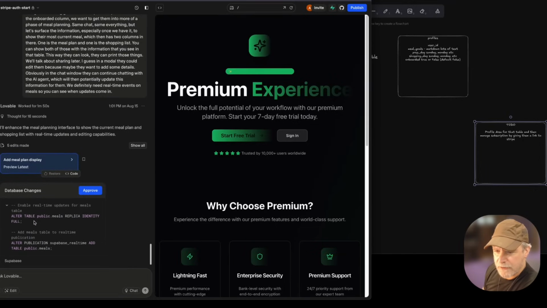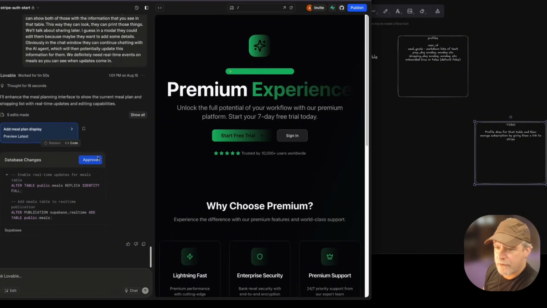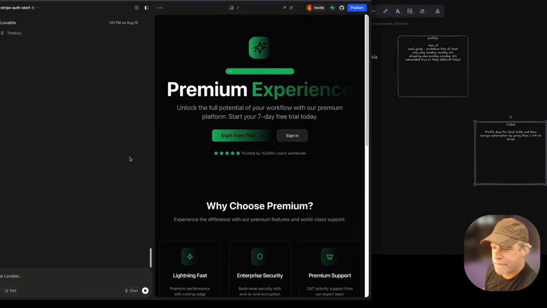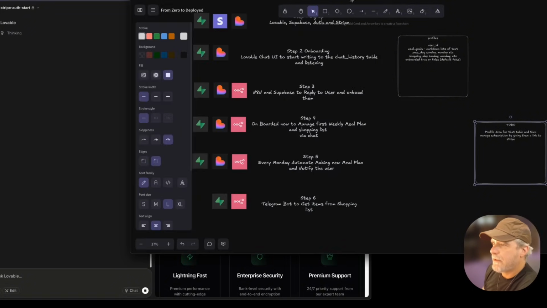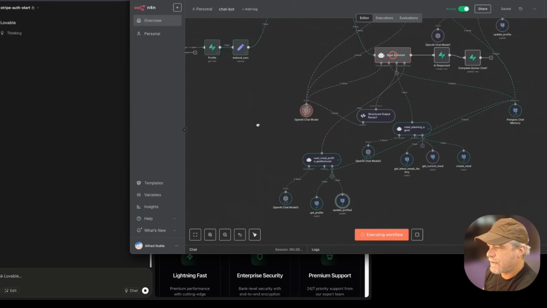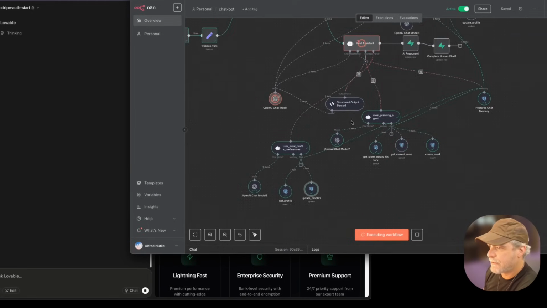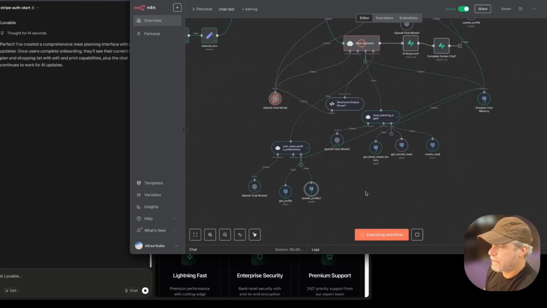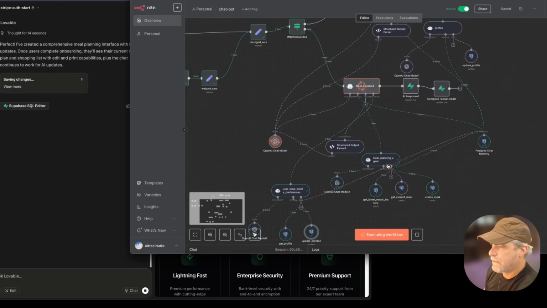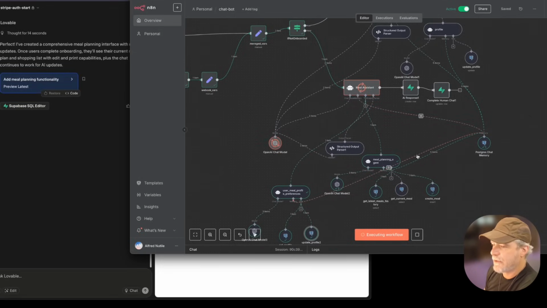What is it doing? Meals. Okay, cool. It's turning on real time. All right, nice. And this guy will take a while. Maybe we can use a faster model, but it's getting the latest meals, getting the current meal. It realizes there is no meal, so it created a meal. That's cool. Get the profile. So it's doing a good job. Looking good. It's probably just going to pop out the results in a moment.